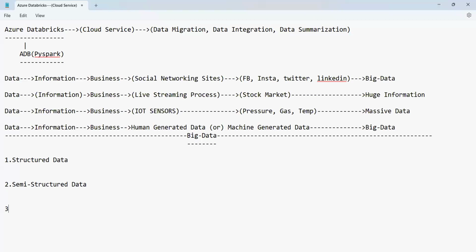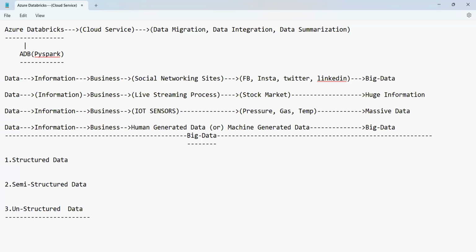We can say unstructured data. So guys, here the data is classified into three categories. What is it? Structured data, semi-structured data, and as well as unstructured data. These are the three categories of data we can have.